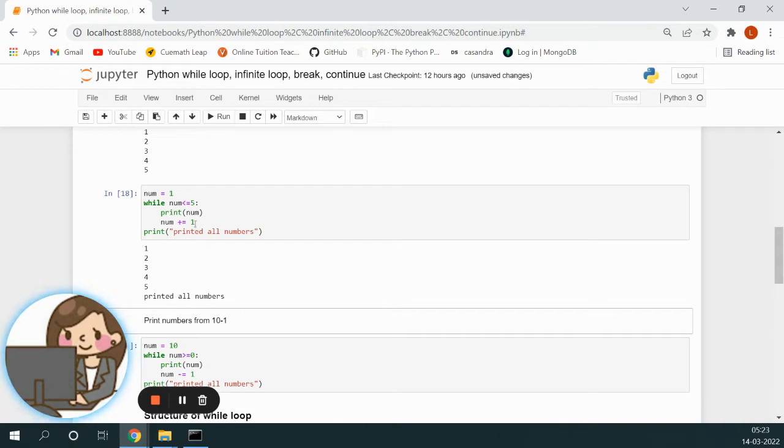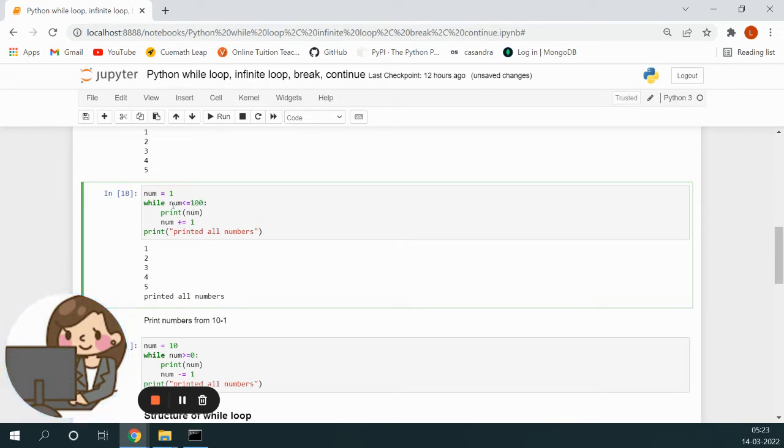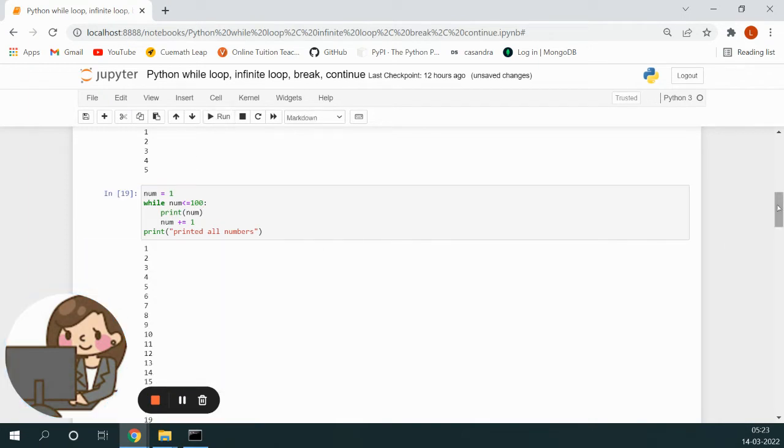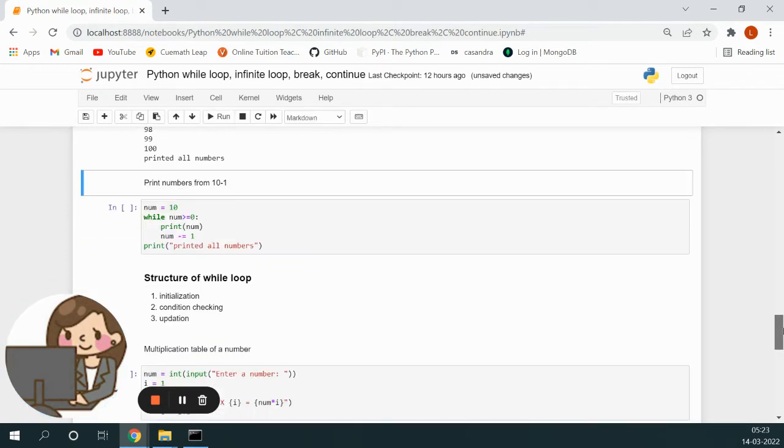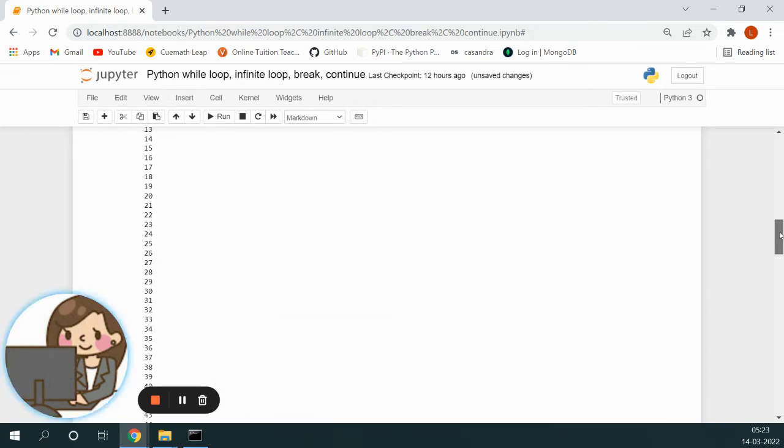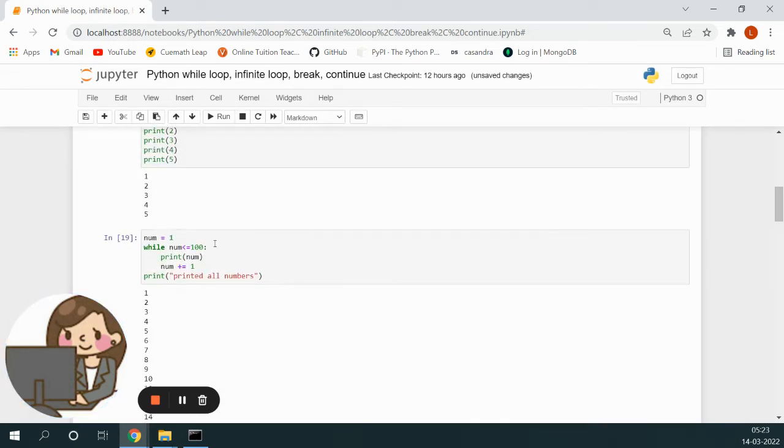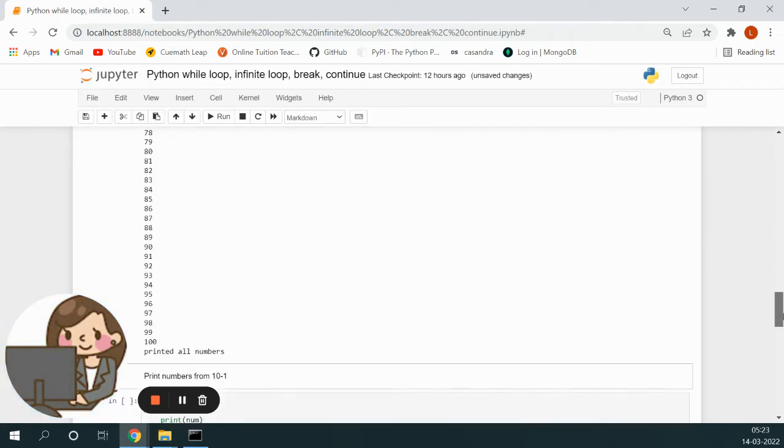Now suppose you want to print from 100. What is the only change that we have to do? We have to change this 5 to 100 over here. Right? Here we are now checking whether num is less than or equal to 100. Till that time, it will increment the variable num and it will go on printing. Let us see. See? Hardly it took 1 second. I would not have taken even 1 second to change from 5 to 100 and it printed all 100 numbers.